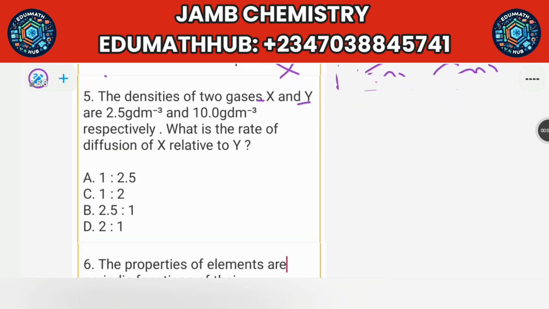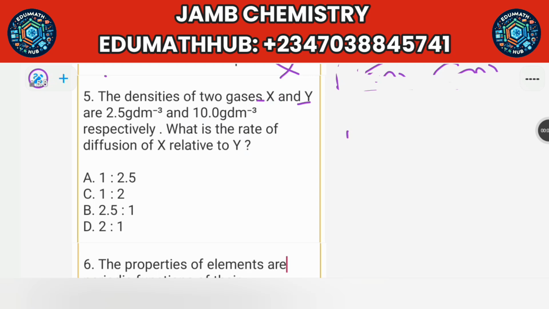So for this next one, we are told that the densities of two gases, X and Y, are 2.5 gram per dm cube and 10.0 gram per dm cube, respectively. What is the rate of diffusion of X relative to Y? So to solve this question, you use what is called Graham's law of diffusion. It's just a formula. So if you get that formula, you definitely get the answer. So look at the formula here.